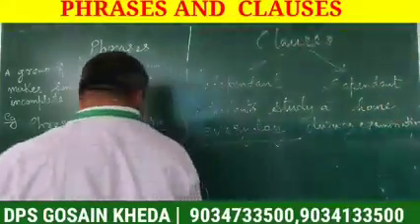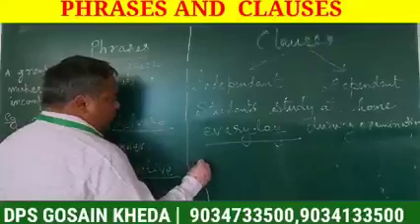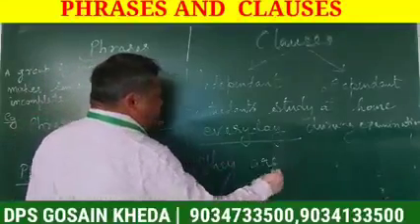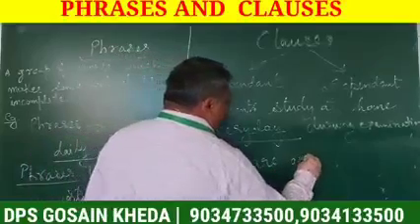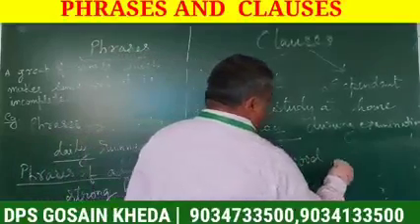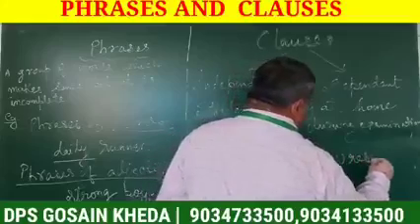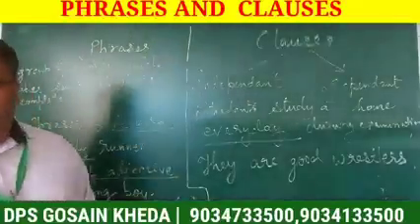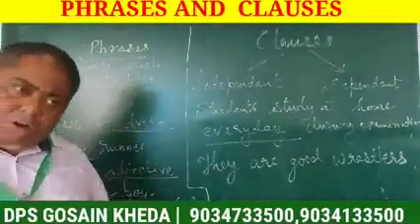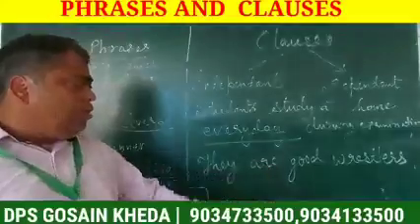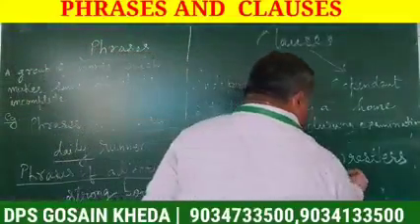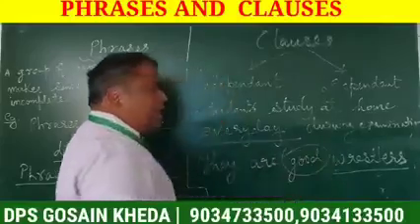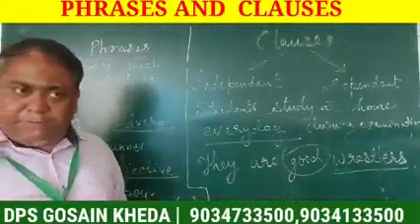Like, they are good wrestlers. So it is a clause again. Clauses are sentences. They are good wrestlers. So here wrestlers means noun. This is adjective. So I am using a clause of adjective.